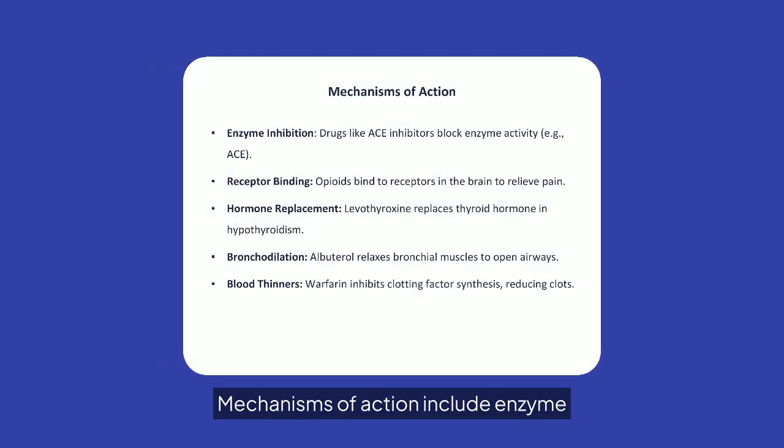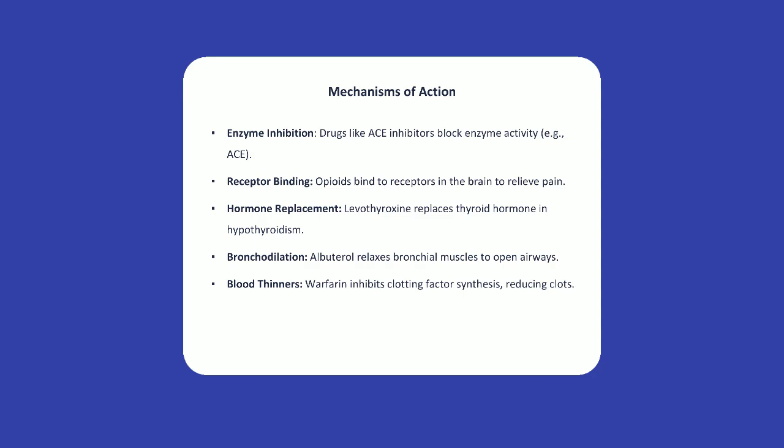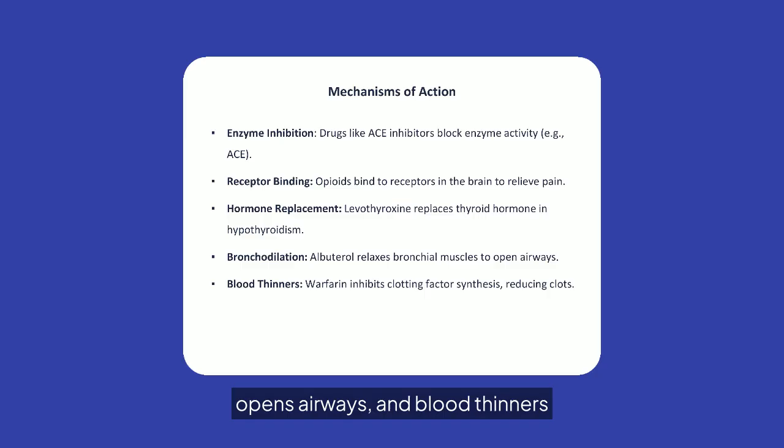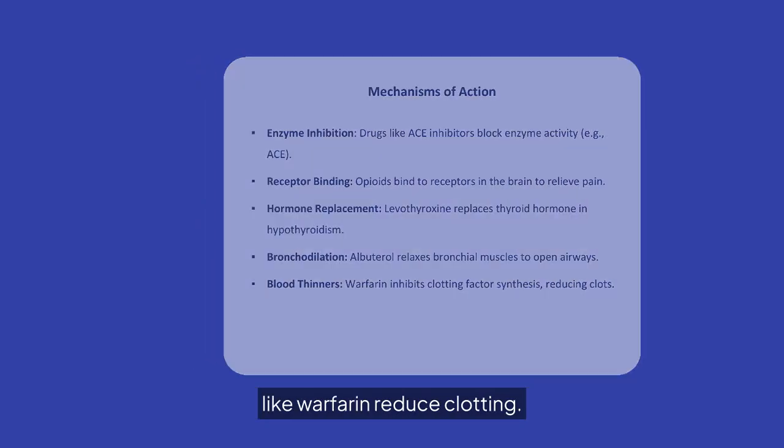Mechanisms of action include enzyme inhibition, where drugs like ACE inhibitors block enzyme activity. Receptor binding, as seen with opioids, relieves pain. Hormone replacement, such as levothyroxine, addresses hypothyroidism. Bronchodilation with albuterol opens airways, and blood thinners like warfarin reduce clotting.